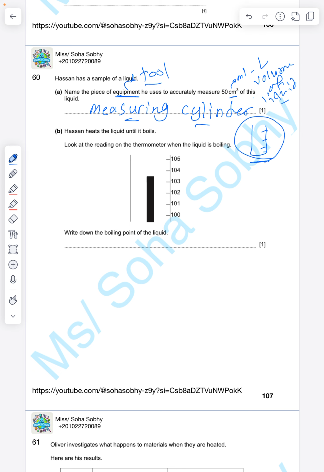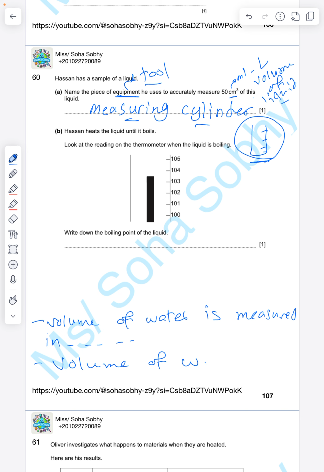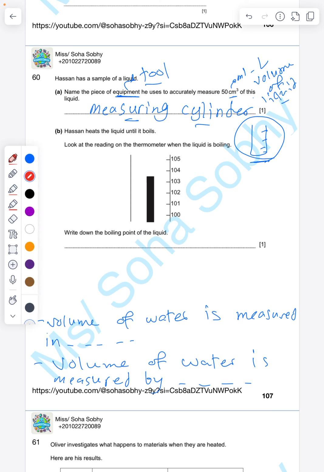So it might ask: volume of water is measured in blank, and volume of water is measured by blank. Volume of water is measured in, after "in" we should put the unit.